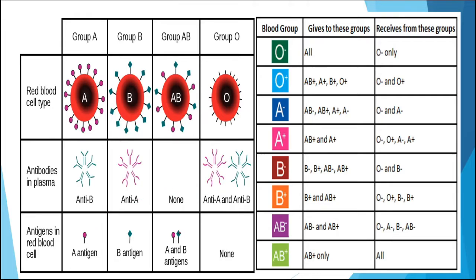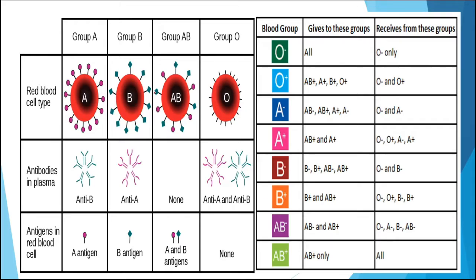In the case of the AB blood group, the antigens A and B are on the RBC, whereas the antibodies are absent in the plasma. But in the O blood group, the situation is opposite: antibodies A and B are present in the plasma, whereas on the RBC the antigens are totally absent. In this way, there are four types of blood groups.